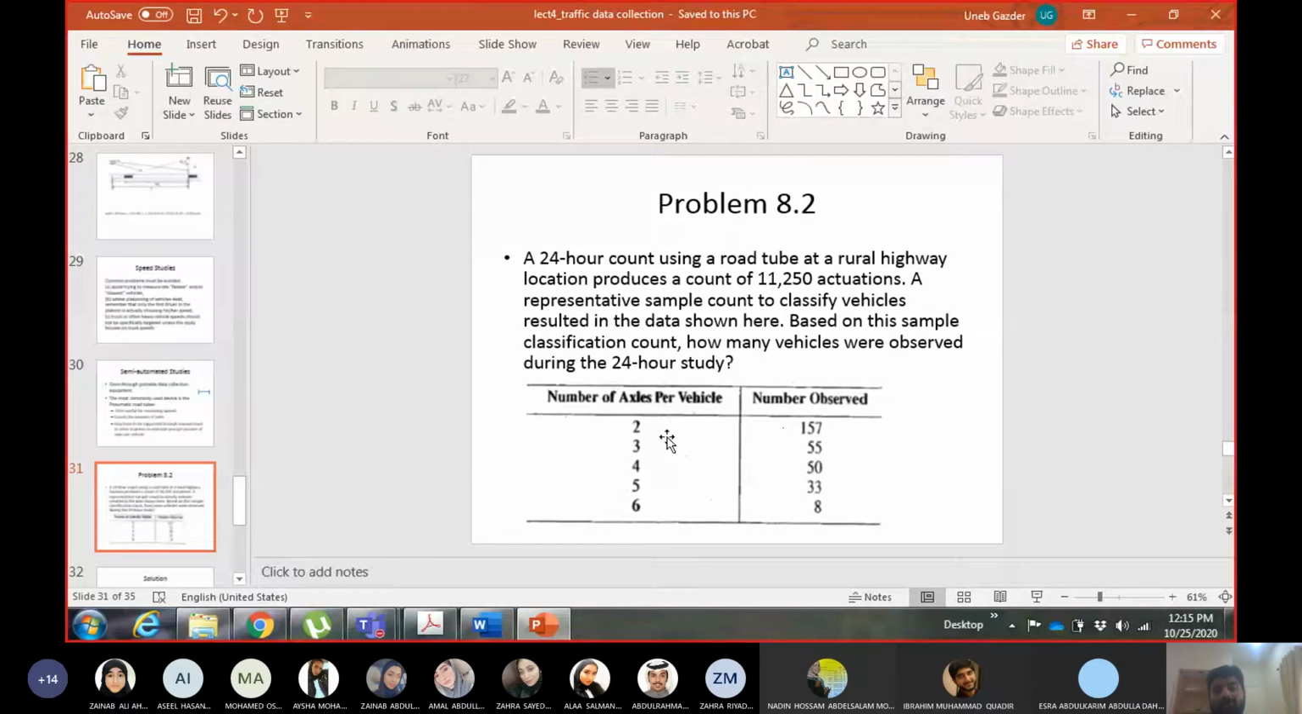So I observed 2 axles 157 times. I observed 3 axles 55 times. I observed 4 axles 50 times, and so on. So number of axles we multiply with the respective number of vehicles to get the total number of axles observed. Okay, so let us do that.